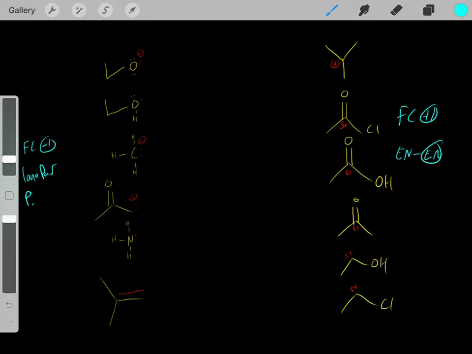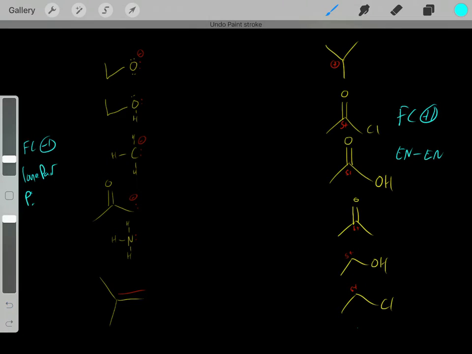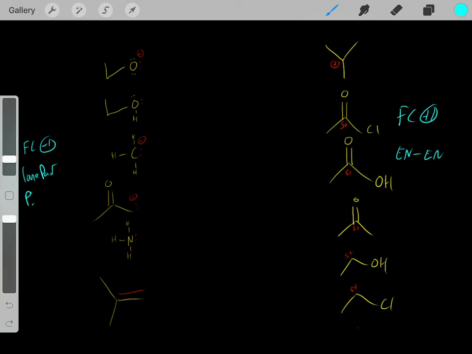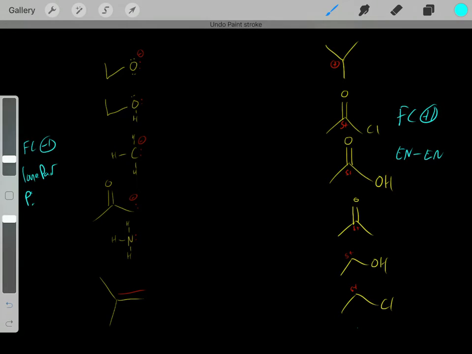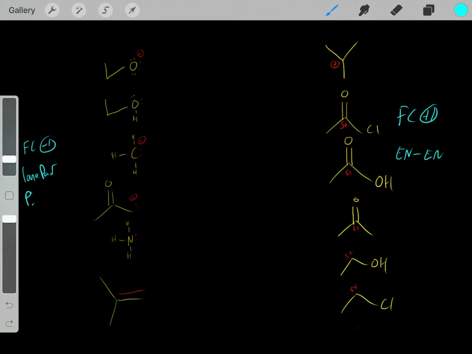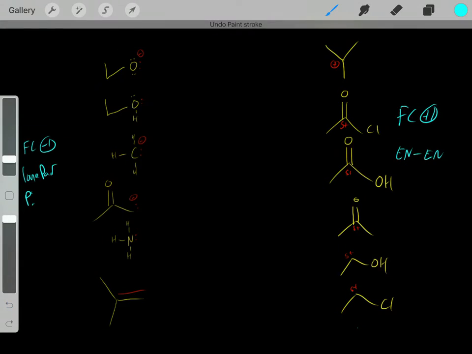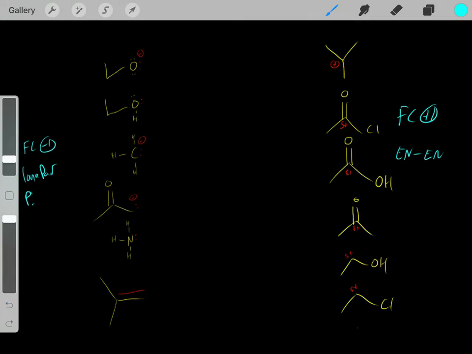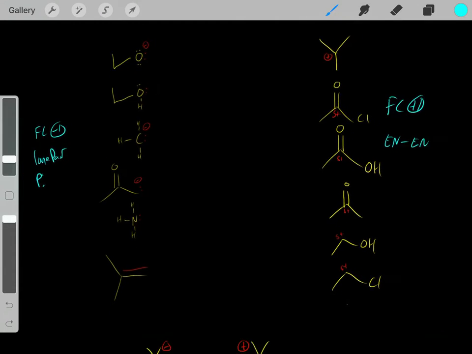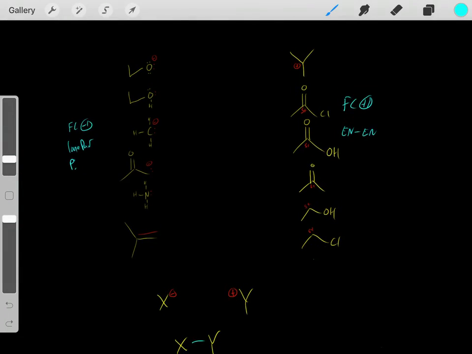If one atom is much more electronegative than the other one, it will pull electron density, creating a partial positive, and therefore creating an electrophile. And again, those are the common things to look for. Just look for oxidized carbons. That's a good sign that it's an electrophile if you have an oxidized carbon. So again, these are a couple of common examples of electrophiles you'll see.